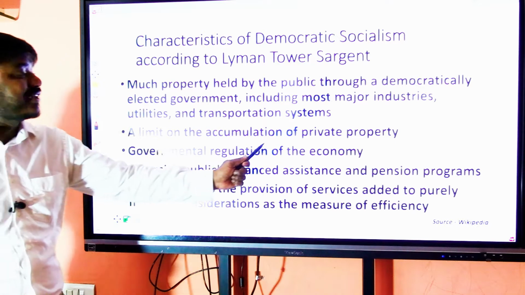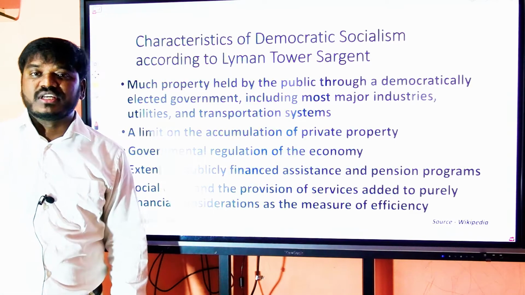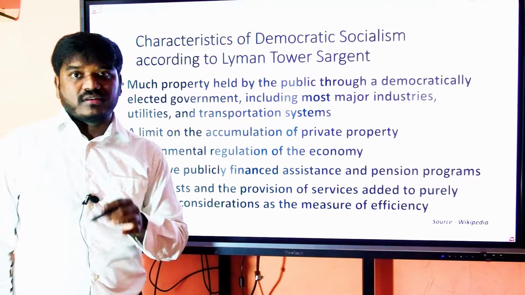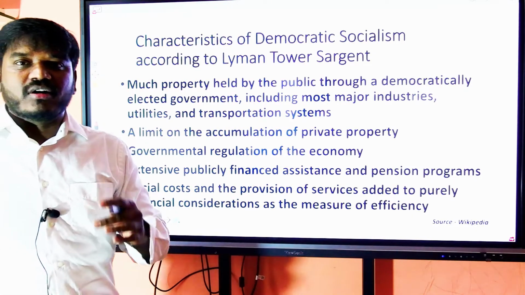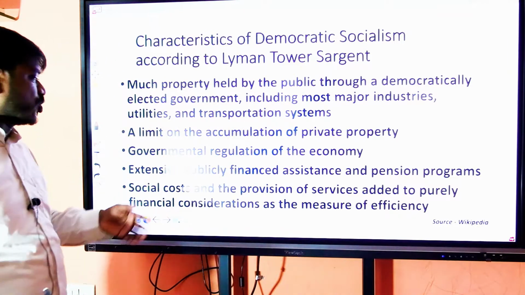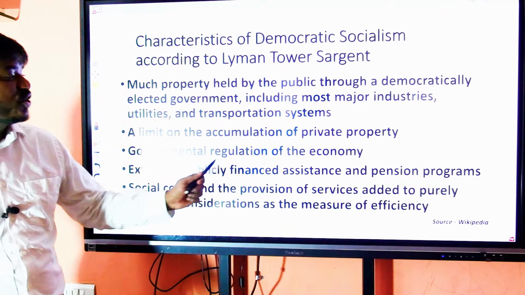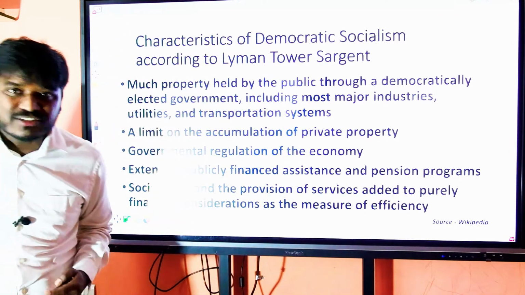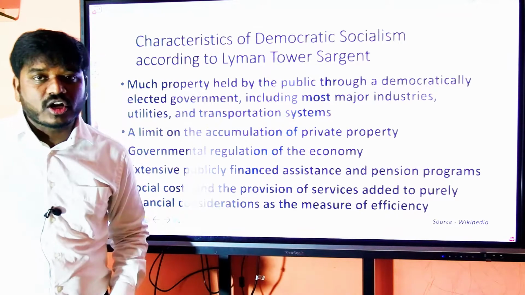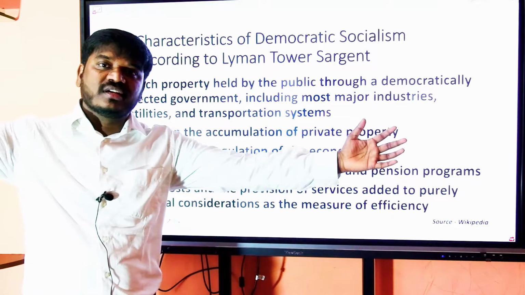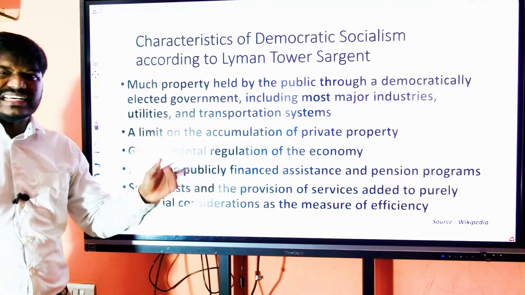A limit on the accumulation of private property. It shouldn't be 1% enjoying 99% of the wealth and 99% surviving on 1% of the resources. Government regulation of the economy. A situation comes when the government needs to step in and regulate the economy. It should not completely throw it to the market itself.